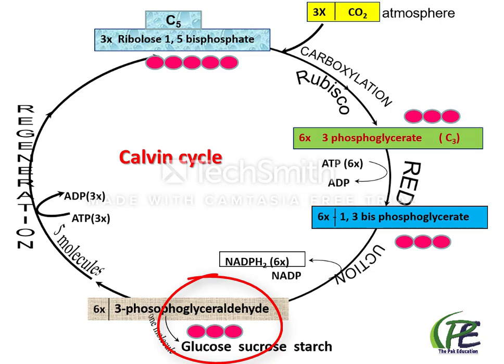In which step is glucose synthesized in the Calvin cycle? We know glucose is not synthesized in the Calvin cycle. The one molecule of 3-phosphoglyceraldehyde which leaves the cycle is involved in the formation of glucose. यानी कि जब 2 Calvin cycle होगी और दोनों 3-phosphoglyceraldehyde वहाँ से रिमूव होंगे तो इस तरह से ये एक ग्लूकोज का मॉलिक्यूल फॉर्म करेंगे.